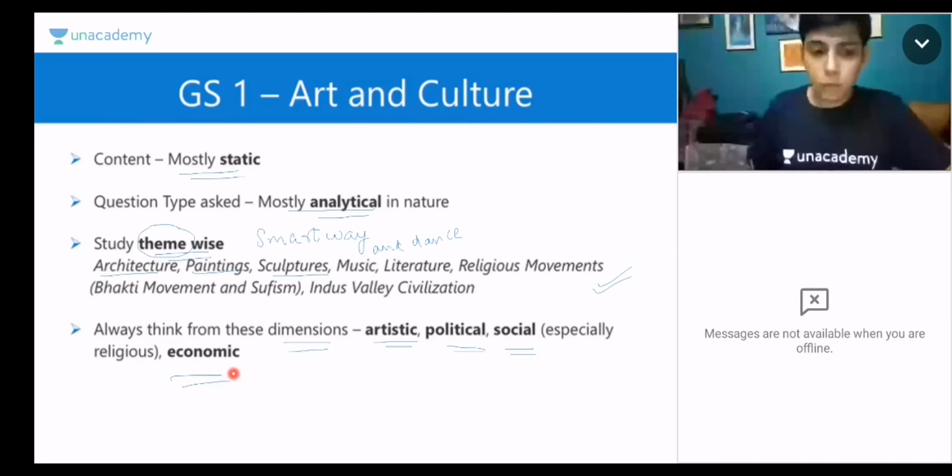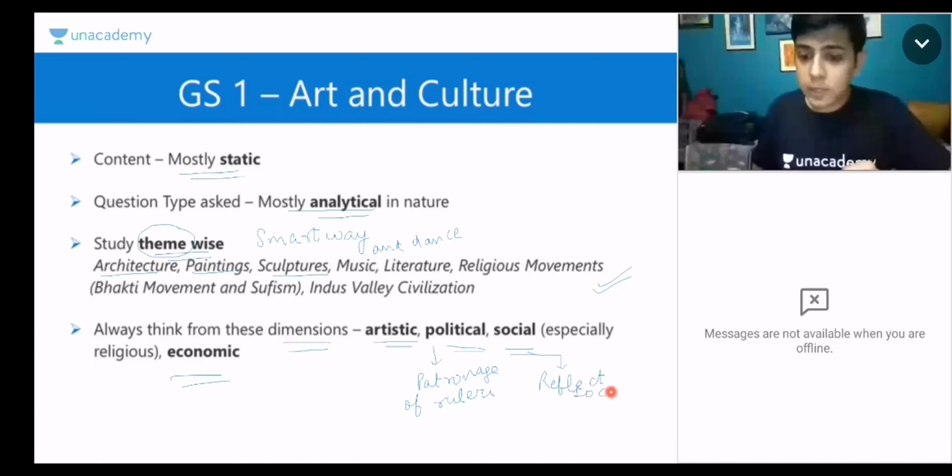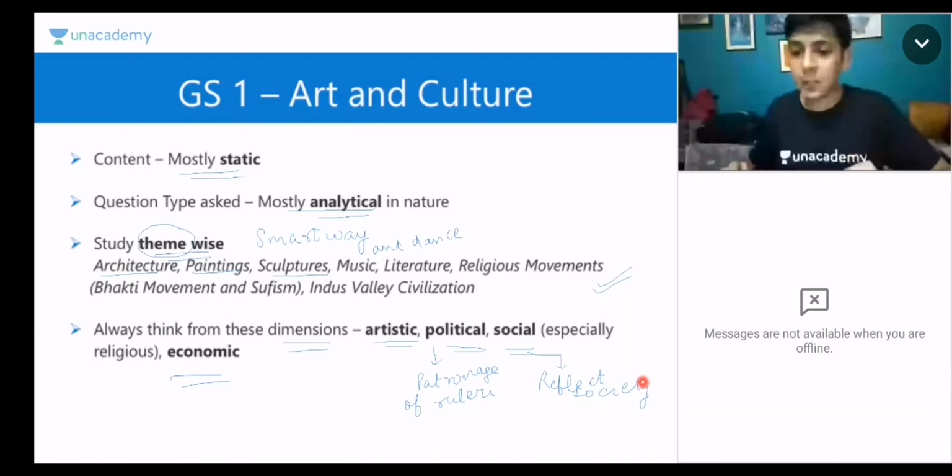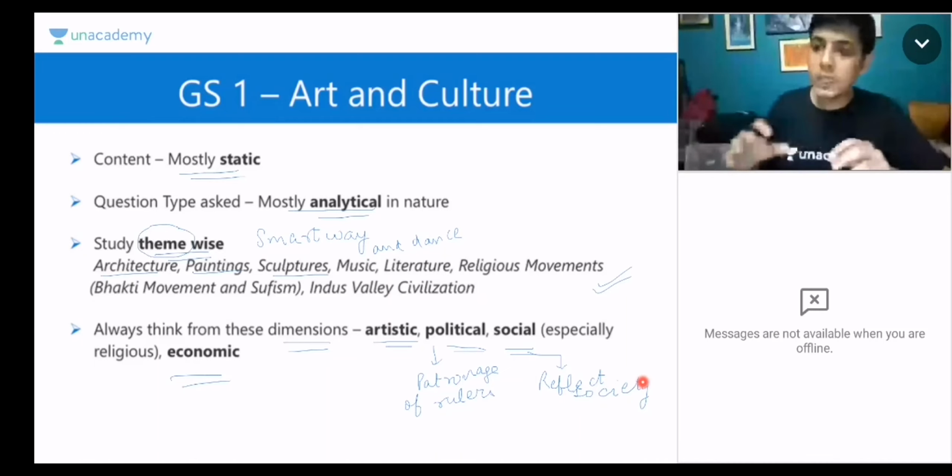Okay, because आप कुछ भी देखिए, every art that was produced, that was done under the patronage of certain rulers, who supported it, right? That was done under that, these arts and all, they also reflect the society. आपका संगम लिटरेचर है, for example Sangam literature beautifully reflects what the South Indian society was at that time. आपकी जो पेंटिंग्स हैं, जो थीम्स होती हैं, they reflect what the society was at that time.